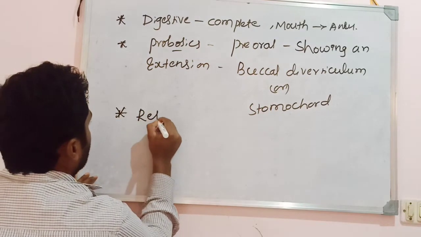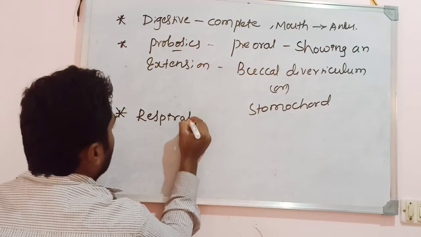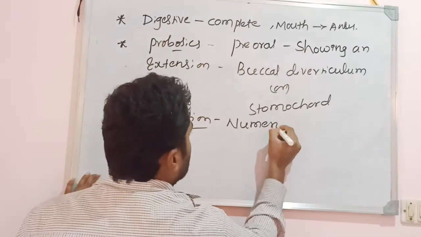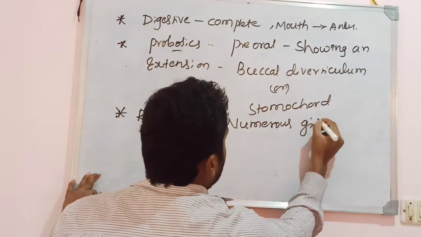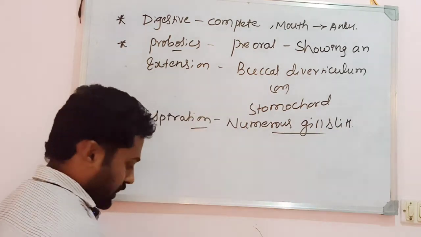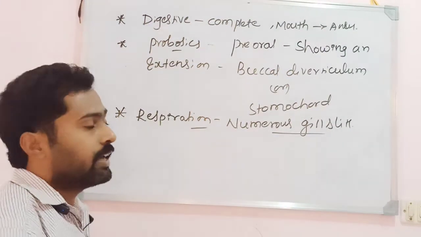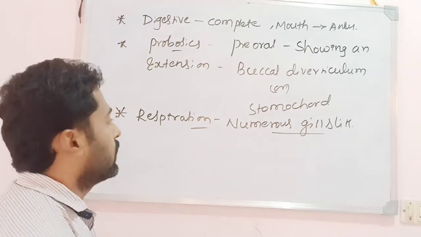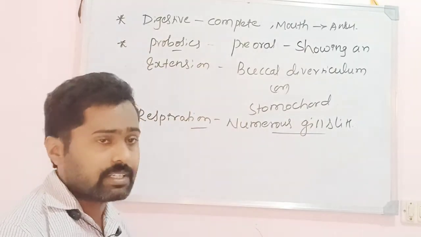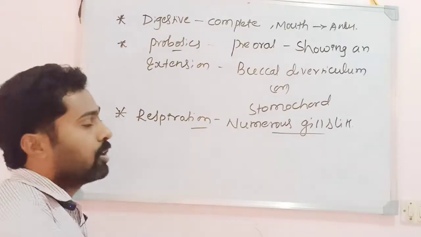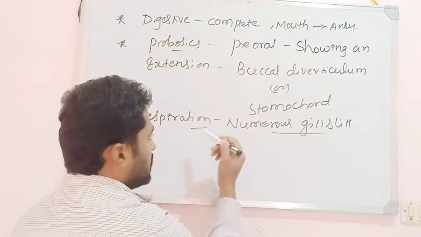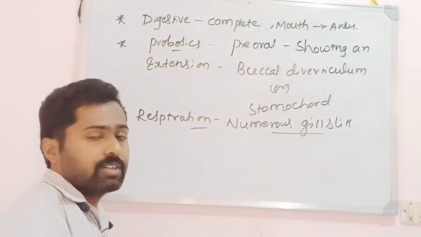About respiration. In these animals, respiration takes place by means of numerous gill slits. The presence of gill slits is a character of the chordates, where it resembles the phylum Chordata. Respiration takes place by means of numerous gill slits. In the diagram I showed you the branchial region, which exhibits the gill slits.